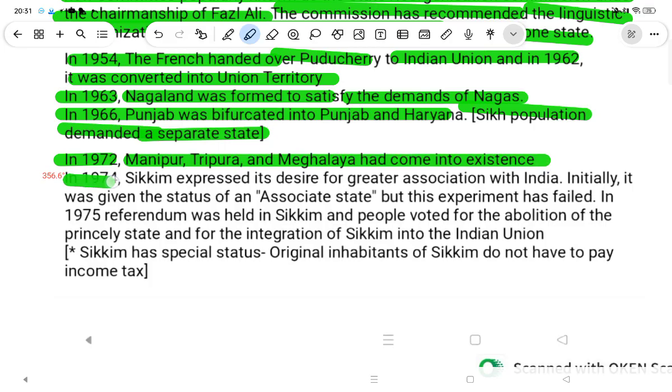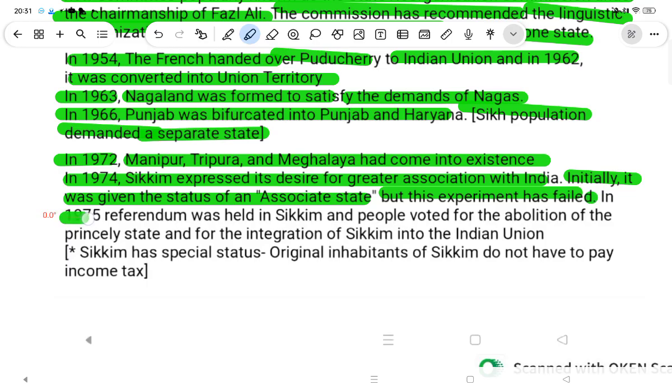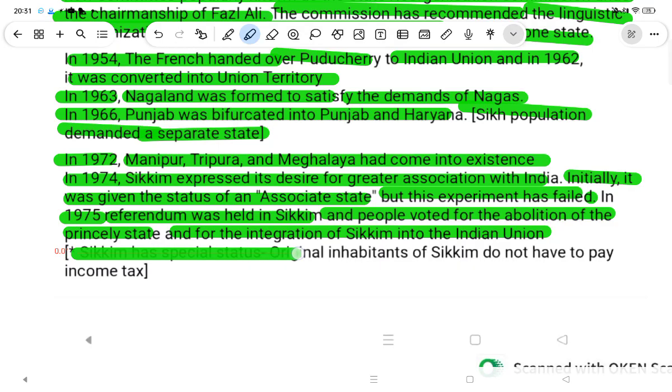In 1974, Sikkim expressed its desire for a greater association with India. Initially, it was given the status of an associate state, but this experiment failed. In 1975, a referendum was held in Sikkim, and people voted for the abolition of the princely state and for the integration of Sikkim into the Indian Union. Sikkim has a special status. Originally, inhabitants of Sikkim do not have to pay income tax.